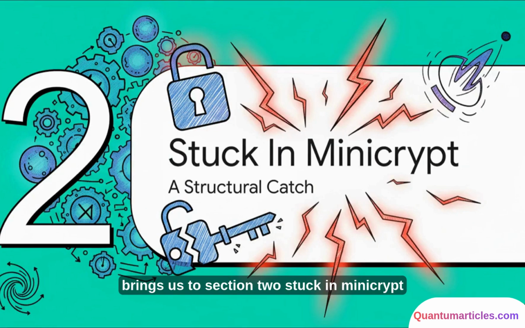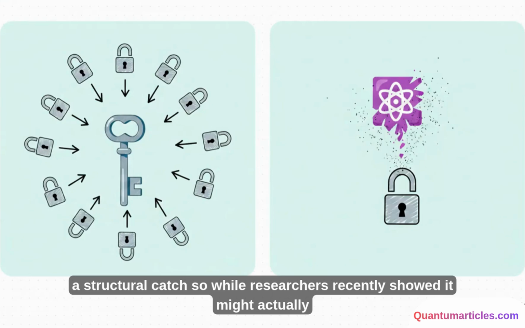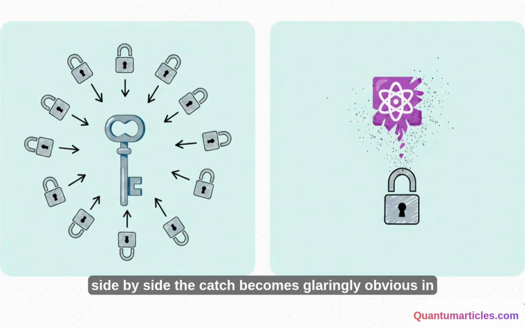Which brings us to Section 2, Stuck in Minicrypt, a structural catch. While researchers recently showed it might actually be possible to build quantum public key encryption inside Minicrypt, it comes with a massive caveat. When we compare the two systems side by side, the catch becomes glaringly obvious.